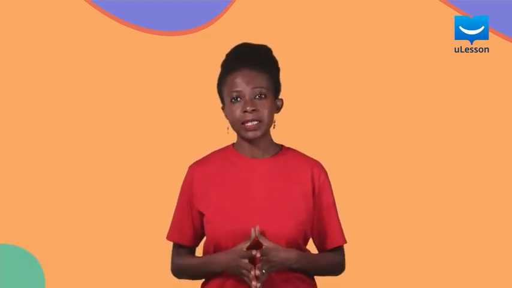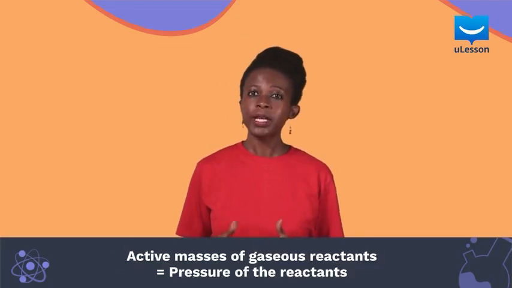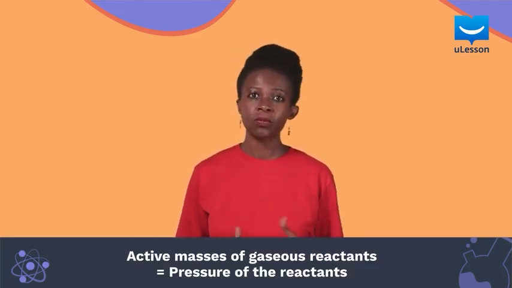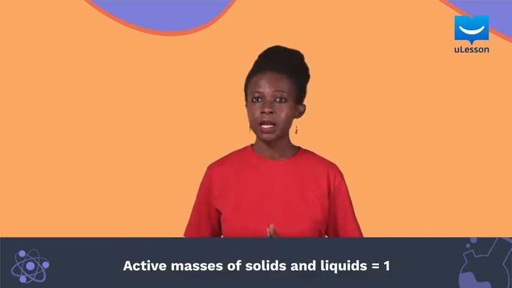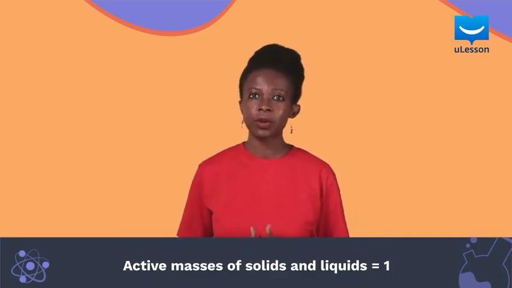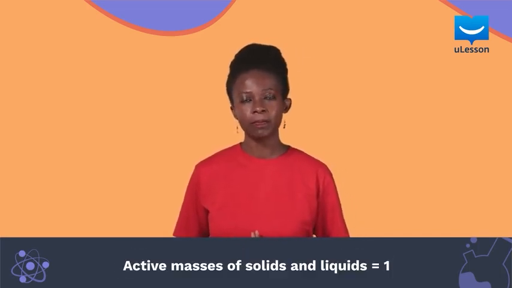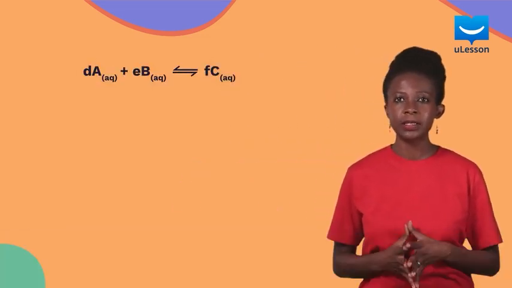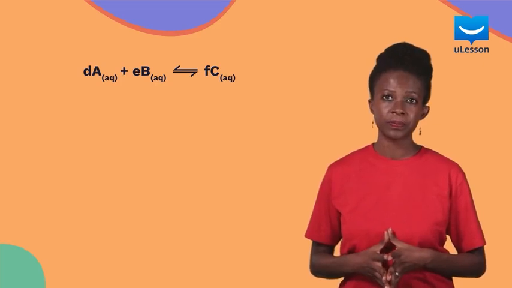For gaseous species, we represent the active masses as the pressure of the gases raised to the power of the number of moles of that particular reactant. While for solid and liquid species, we ignore their active masses or represent it as 1. Knowing all these, we can now write the equation for the equilibrium constant of a reversible reaction.